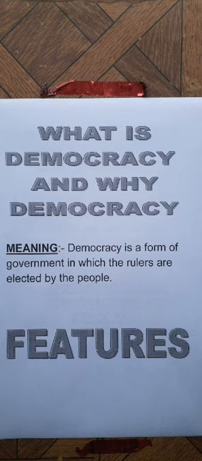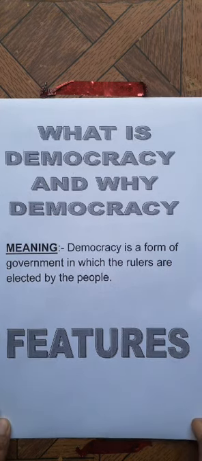In most countries of the world, they are following the system of democracy, where the rulers of the country, it may be president, it may be prime minister, are elected by the people. One person cannot stand in front of the public and announce by himself that he is the ruler of the country. It is not possible in democracy. The rulers, prime minister or the president, are elected only by the people.